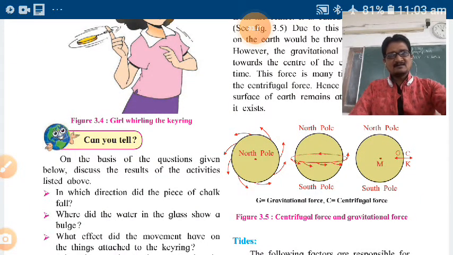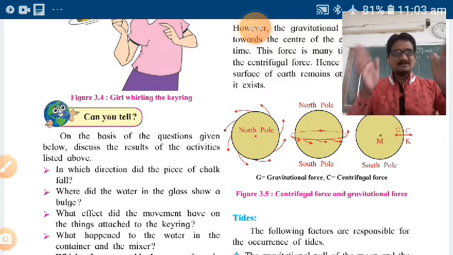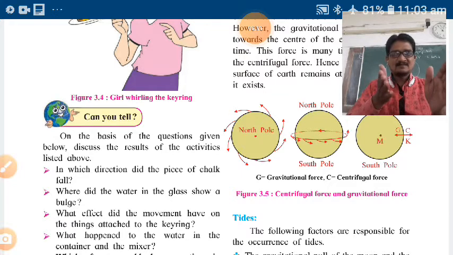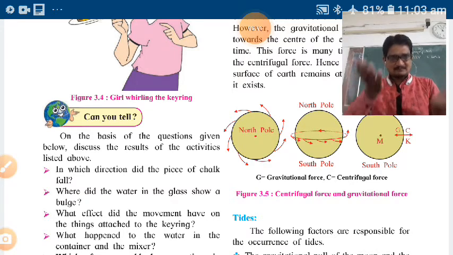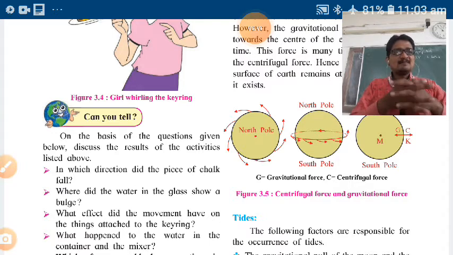On the basis of the questions given below, discuss the results of the activities listed above. So in which direction did the piece of chalk fall? When that girl moves the notebook with force, in which direction does that piece of chalk fall? Okay, that you should write. Do it practically. Where did the water in the glass show a bulge?